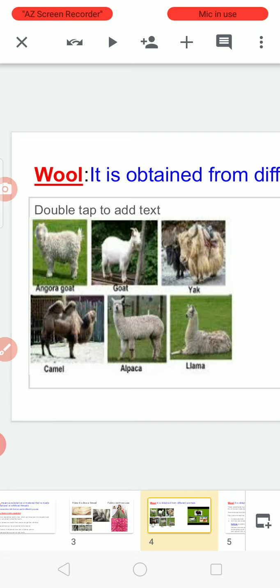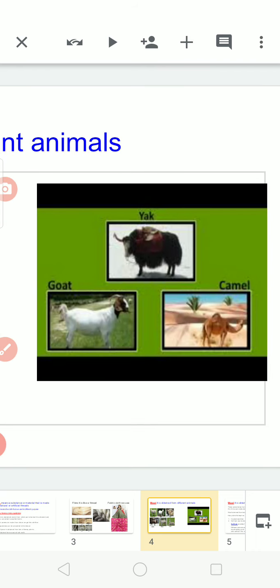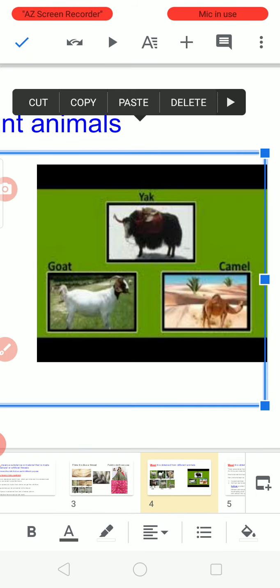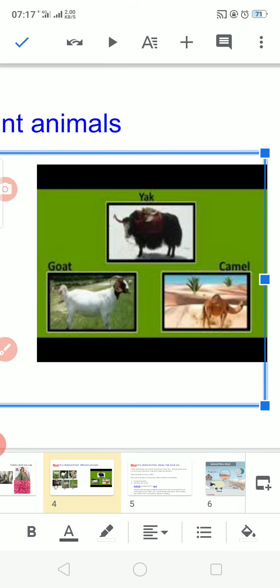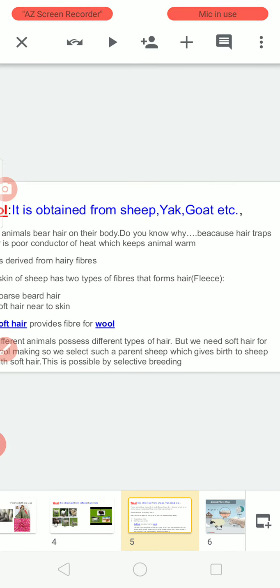You can see clearly the pictures of camels, goat, yak and sheep. These are the main sources of wool. Now we have a doubt: okay, the source is animals, but how do we obtain wool from that source?